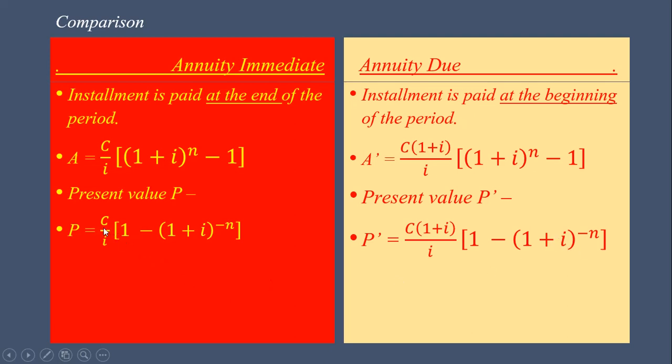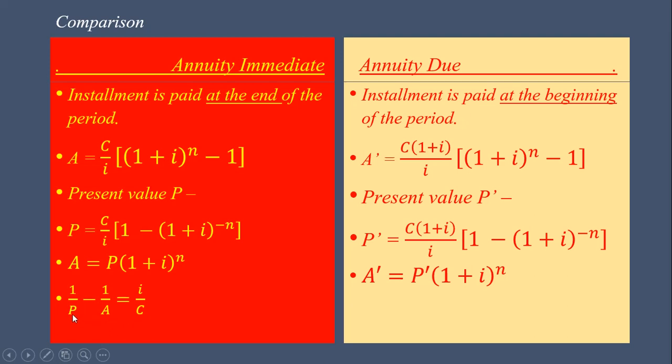See, only change is in place of C, here we have C into bracket 1 plus i. Okay. So, relation between A and P, accumulated value and present value of the annuity. A is equal to P into bracket 1 plus i bracket raised to n. Here A dash, accumulated value in case of annuity due, is equal to P dash into bracket 1 plus i bracket raised to n.